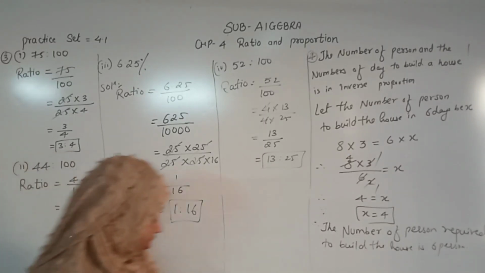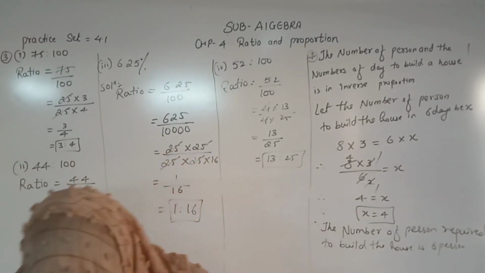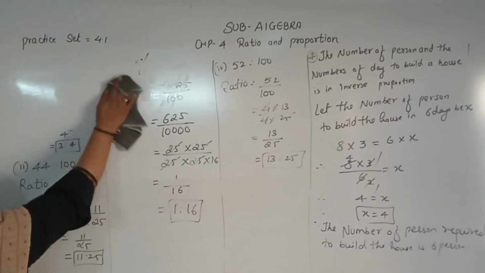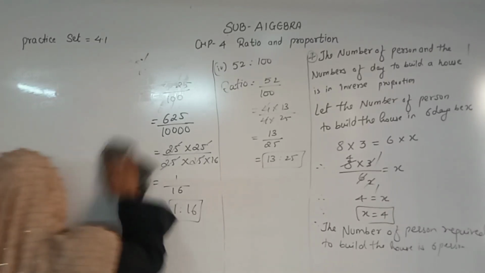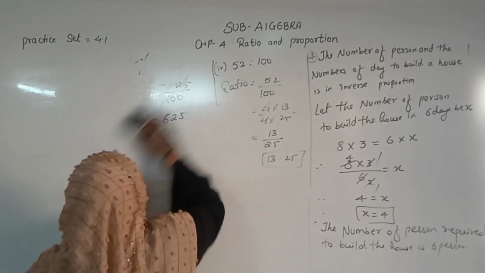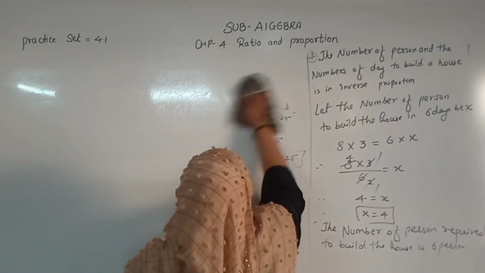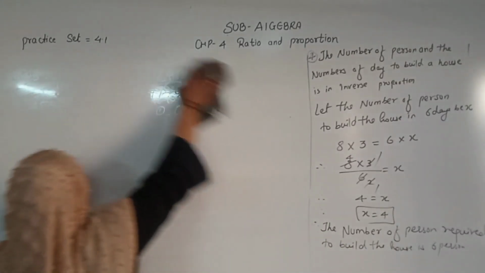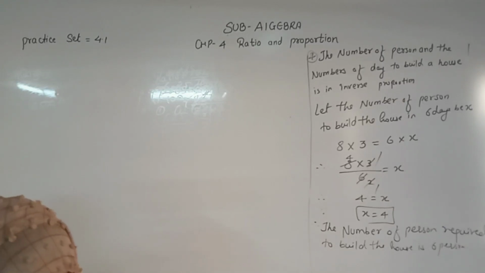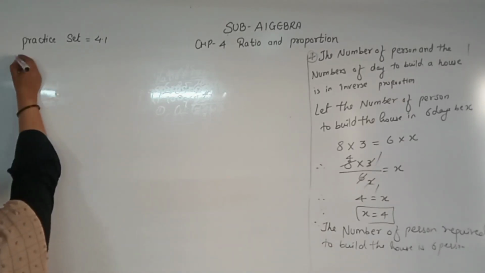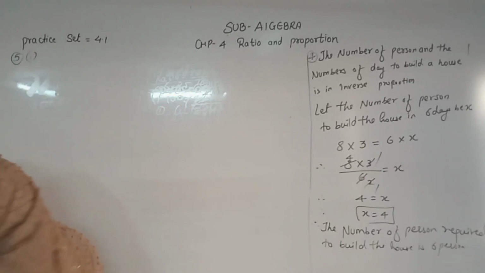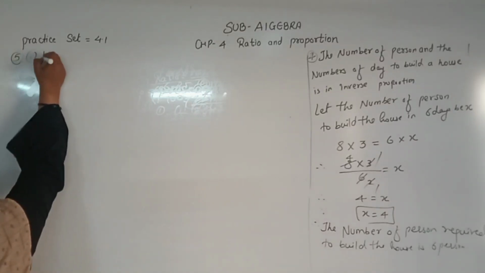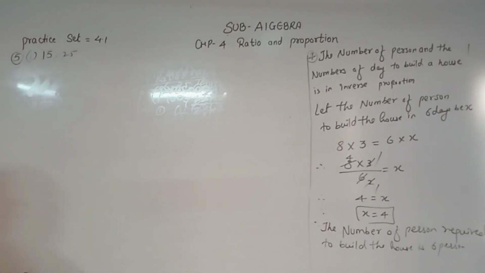Okay. Now student, question number 5. Convert the following ratio into percentage. Now we have to convert the ratio into a percentage. What we have done is convert percentage into ratio. Now what do we have to do with the ratio? Convert the ratio into percentage. So to convert a ratio into a percentage, the denominator should always be 100, right? Always should be 100. Okay? So next, question number 5. The first one: 15 ratio 25. 15 ratio 25. Very easy student.